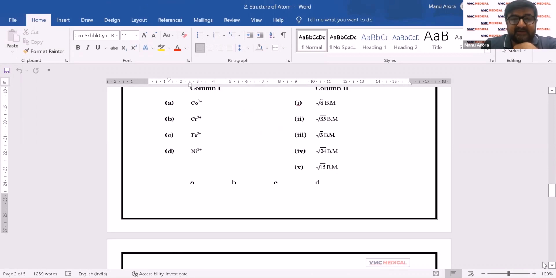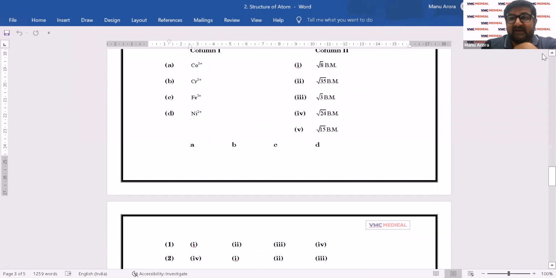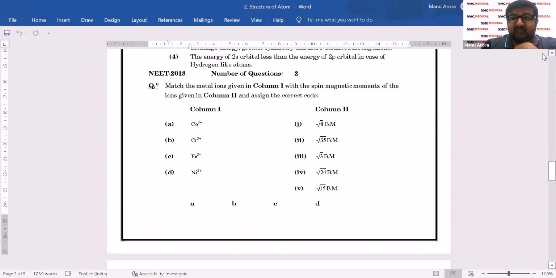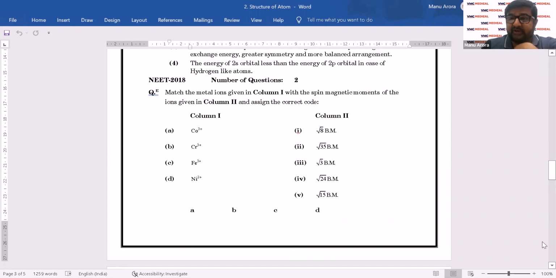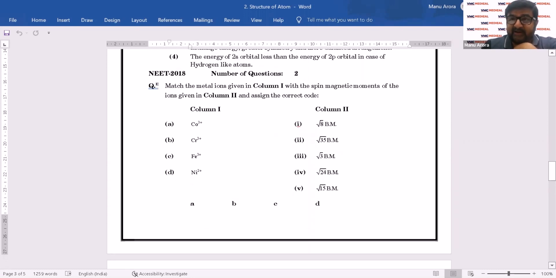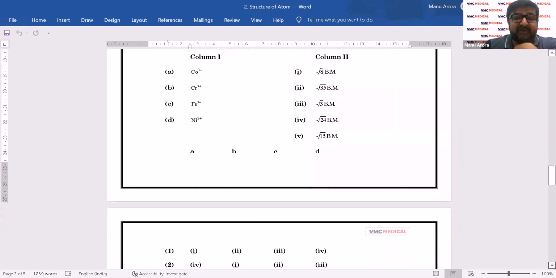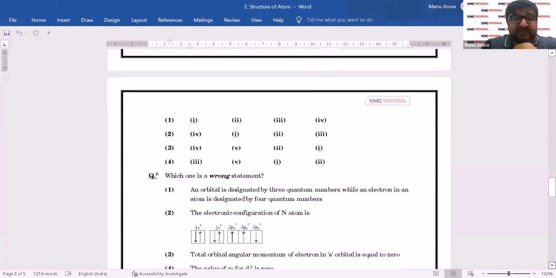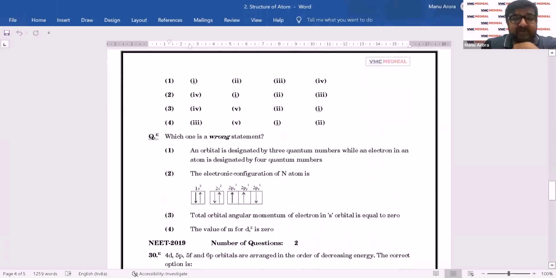Let's see 2018. We once again have magnetic moment. So what I can very clearly list out here is magnetic moment and electronic configurations, one of the hot topics in atomic structure. So when you are reading atomic structure and preparing it for NEET, it's very important for you to touch on these topics. But let's go forward. There is one on Hund's rule, which you can see here.